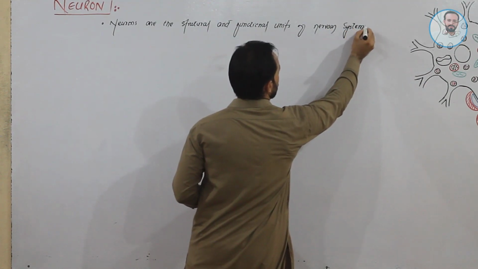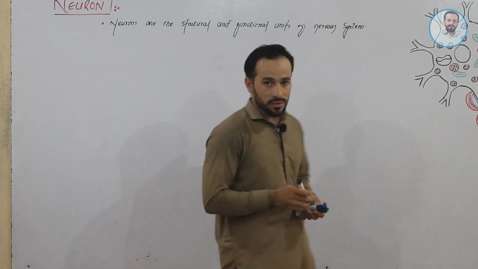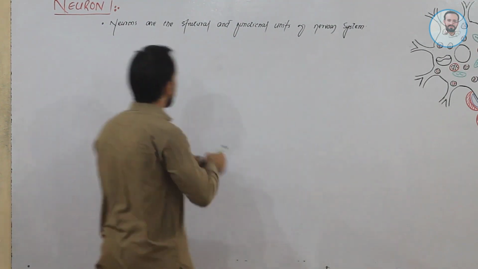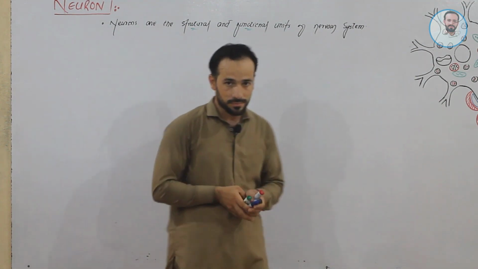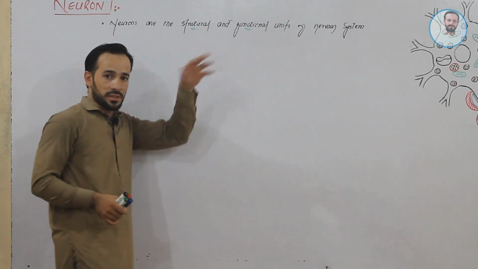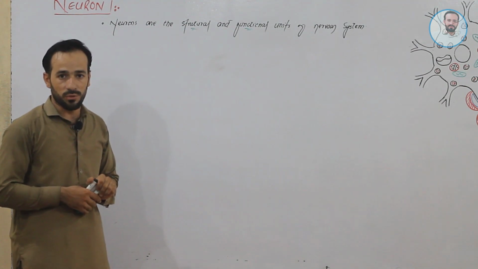Clear, friends? This is the definition which is written in every book about the neuron.